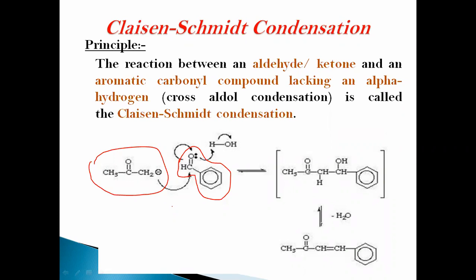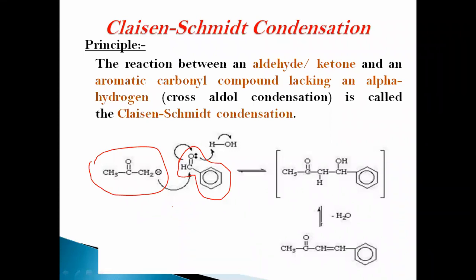Here, the aromatic carbonyl compound does not have any alpha hydrogen atom. So the best example is benzaldehyde. This benzaldehyde reacts with the aldehyde or ketones. This reaction is called